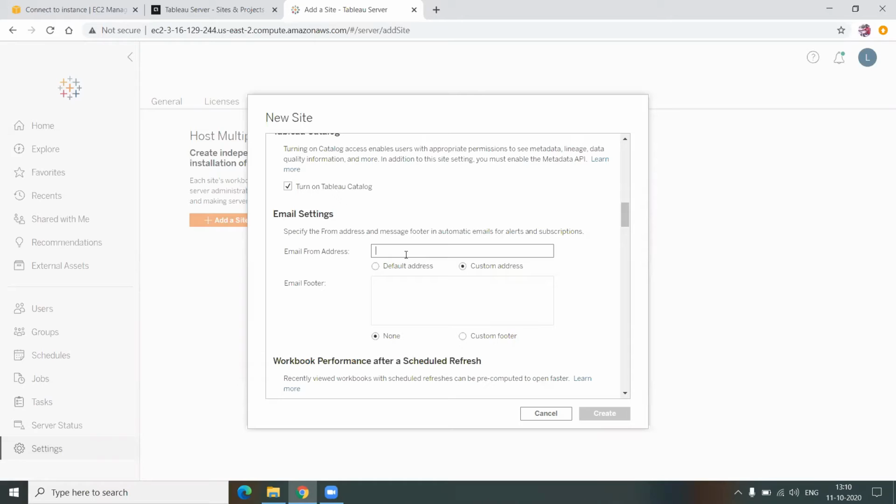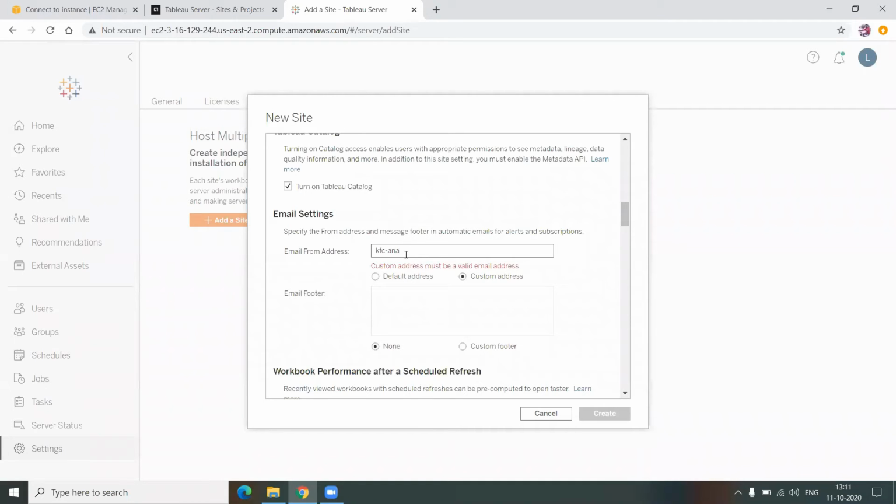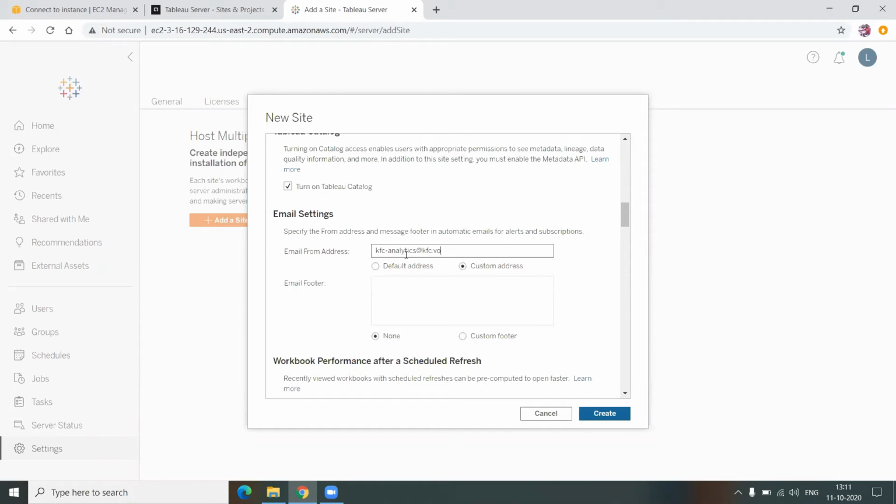But that is okay if the departments are from the same organization. But what if the departments are from different organizations? As I said, in this example we took KFC, so here I can say maybe KFC analytics at kfc.com.